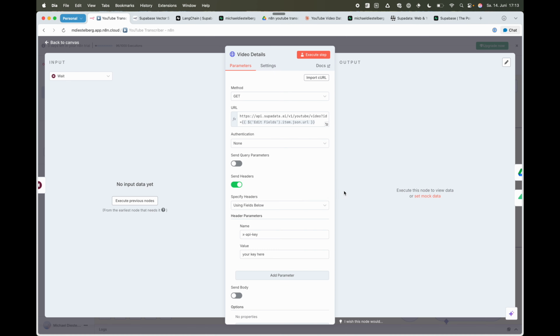And then I'm calling a second Superdata API endpoint, which gives me all the video details like title and description and channel duration and so on. Works the same. I'm just providing the URL as input here to this endpoint, sending my API key as a header, and it will return all these details for me.